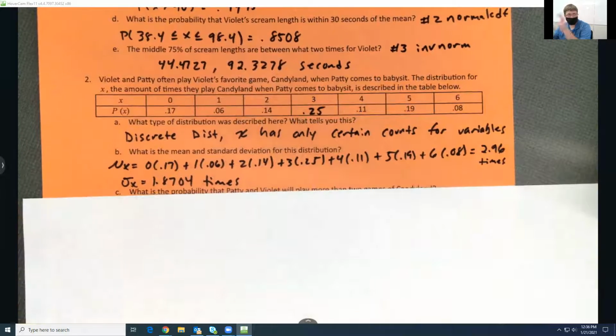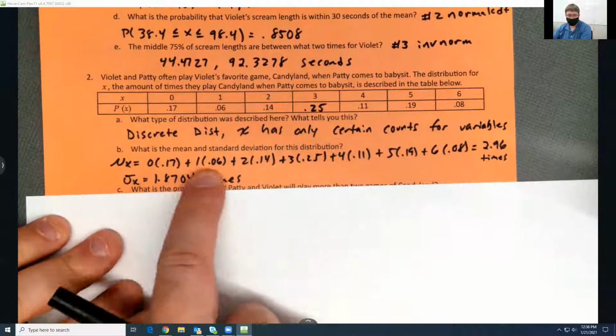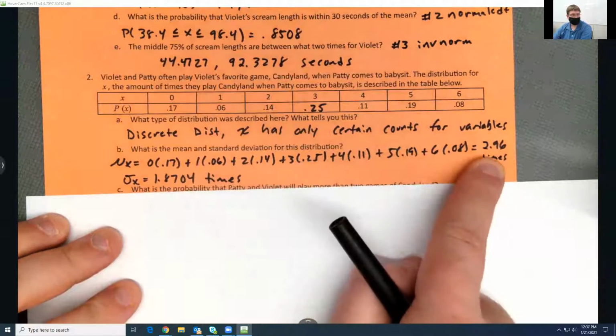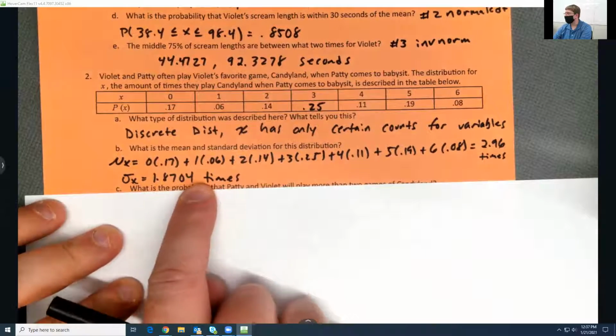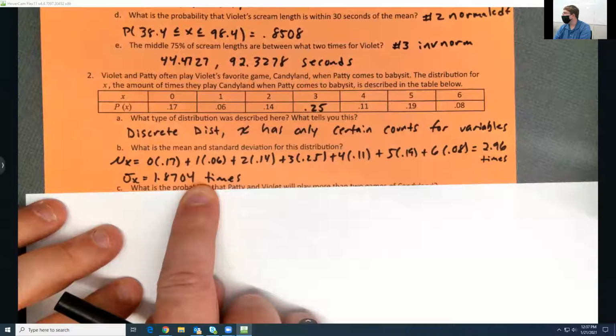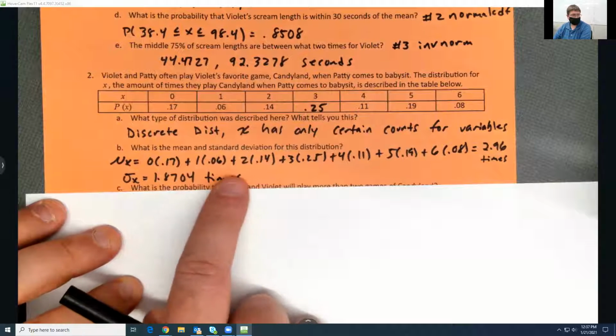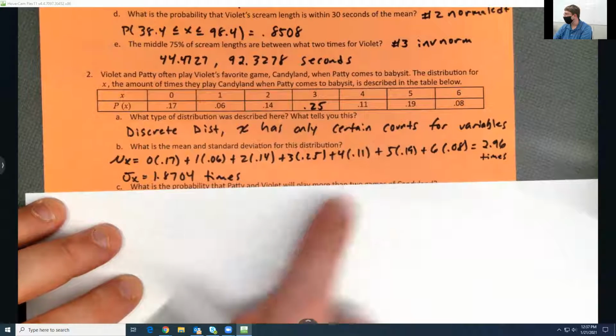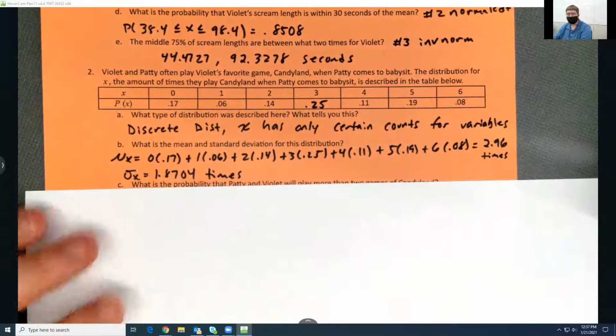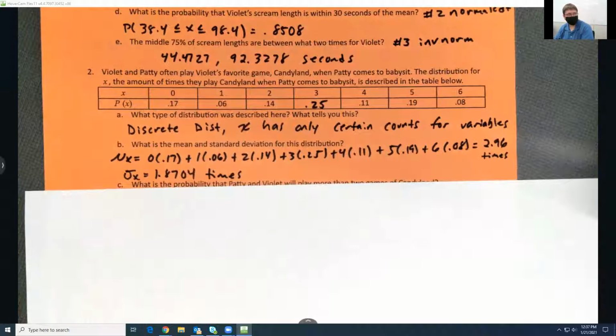But what's required as far as work on an AP exam, you do have to write out that you would do all of this to get your average. Standard deviation, they don't give a flip. You can just say, there it is. Because the standard deviation one would take you like 2 times the amount of writing, because you've got to do the variance and square it. And yeah. Kate really enjoyed that. So maybe.